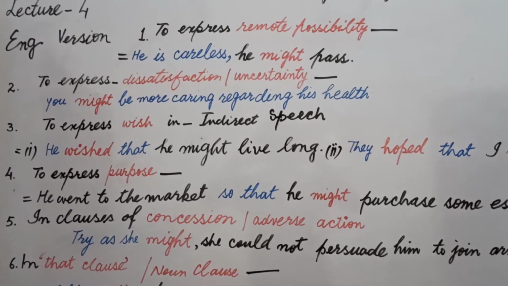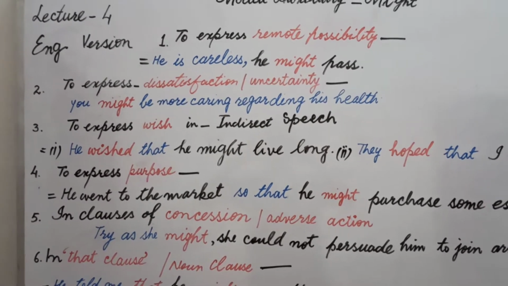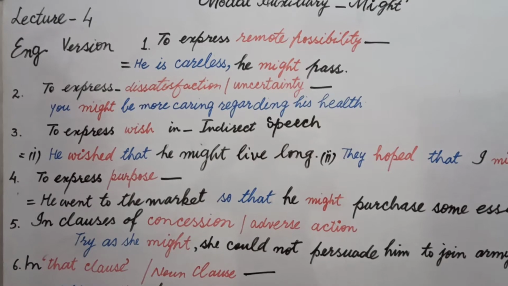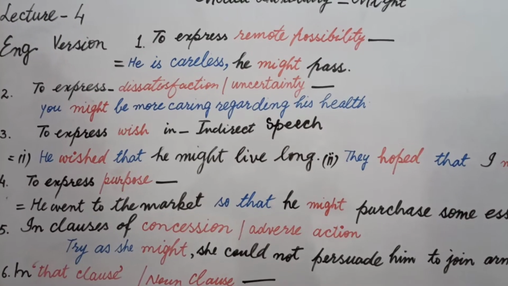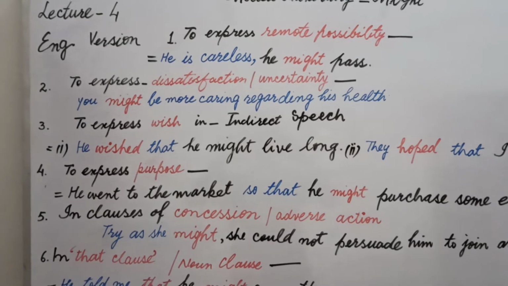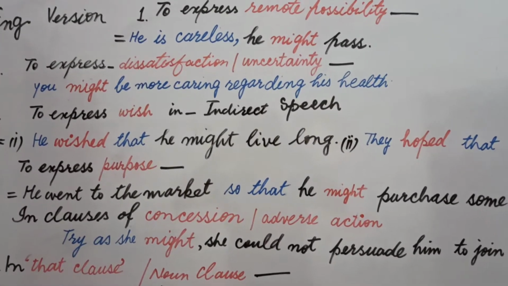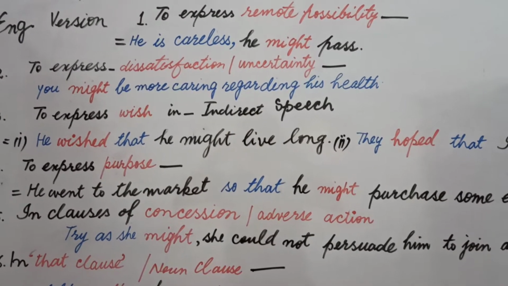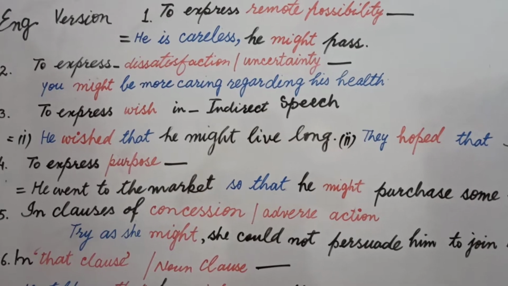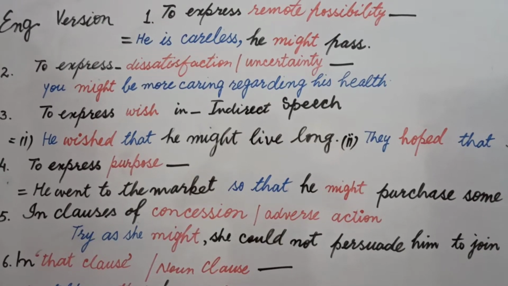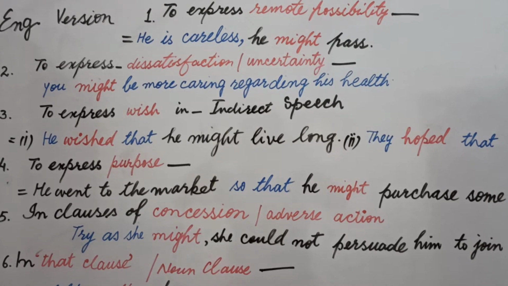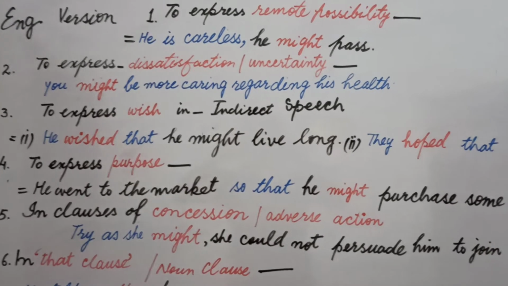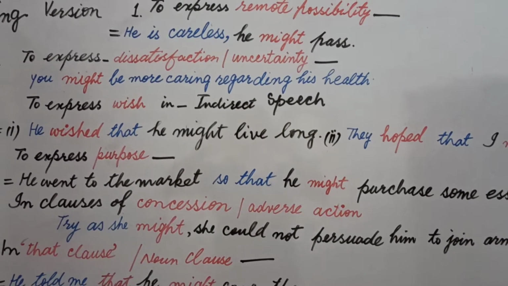To express dissatisfaction or uncertainty. Students, dissatisfaction and uncertainty reflects from sentence number 2, and this sentence number 2 is somewhat similar to sentence number 1, but actually there is something different. To express dissatisfaction, you might be more caring regarding his health. The speaker wants to convey the message that he doesn't agree with the fact that you are able to care somebody, and he disapproves your ability. That's why you might be more caring.